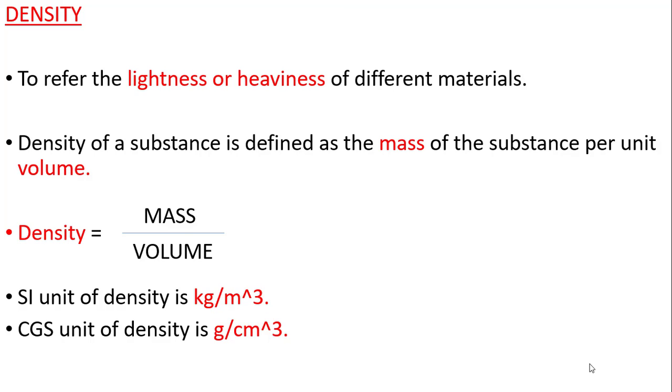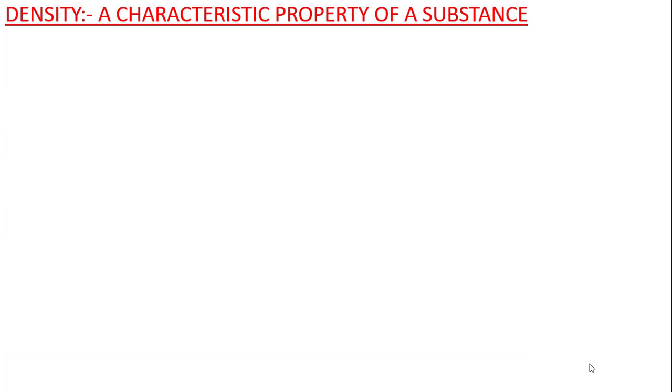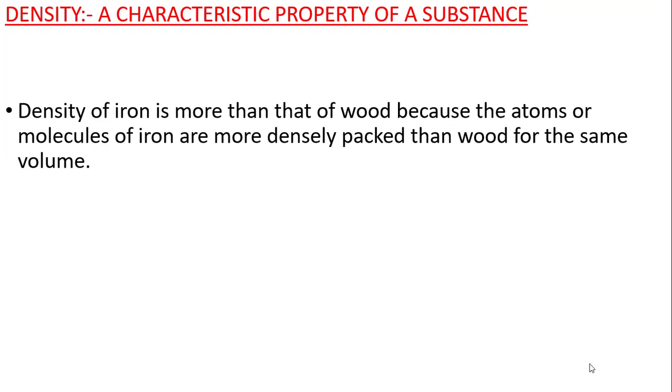Let us move to the next one, that is density, a characteristic property of a substance. Now how will you define the characteristic property? Let us start with that. Say you have two blocks, one block is of iron and another block is of wood. In size, or volume, both look very similar to each other, but if you lift the iron block, it will be quite heavier compared to the wooden one.